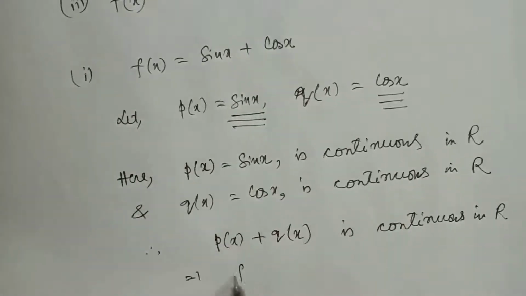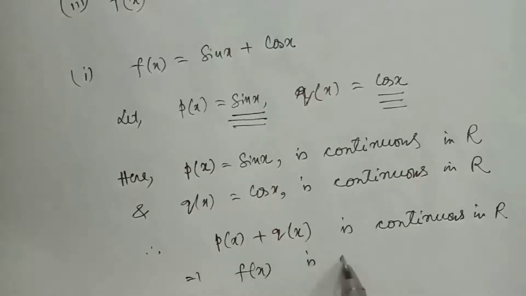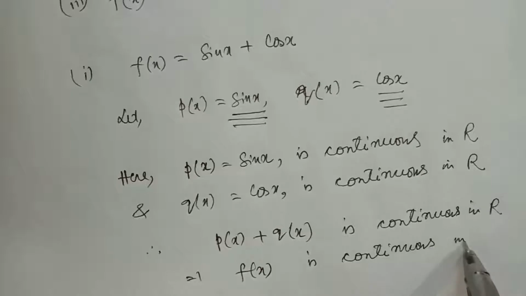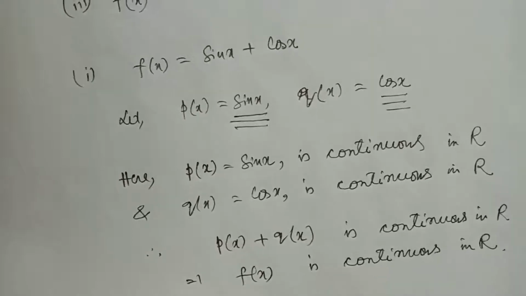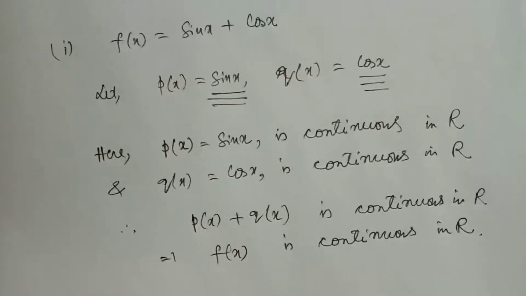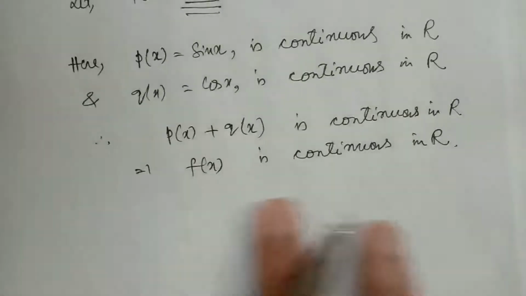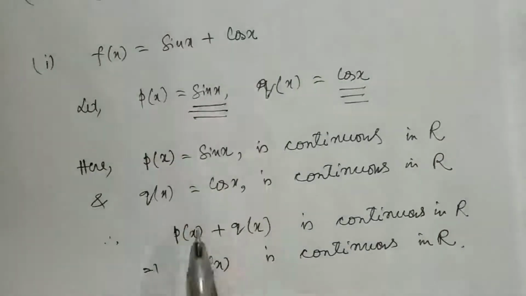This implies f(x) is continuous in R. So ultimately what we have proved: f(x) equal to sin x plus cos x is everywhere continuous.